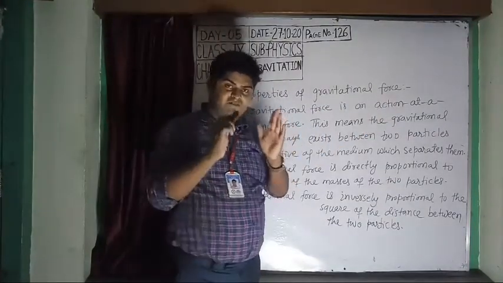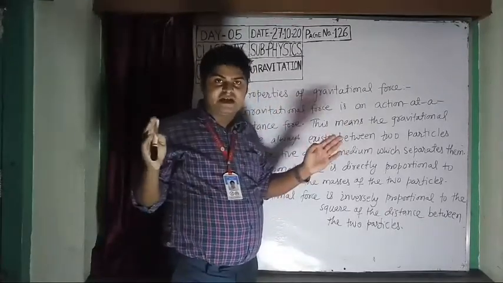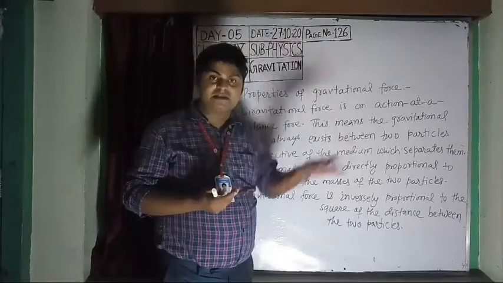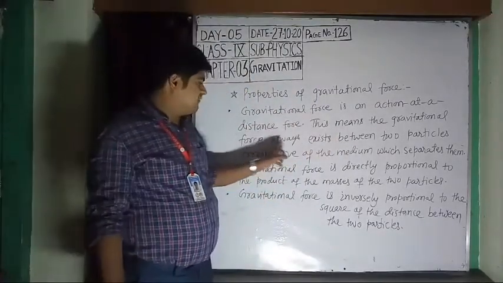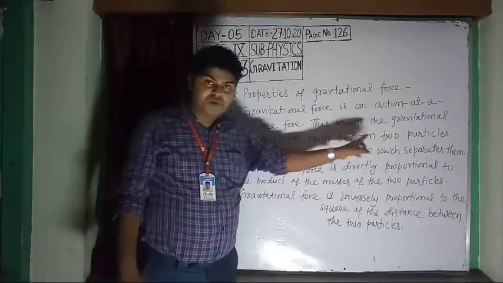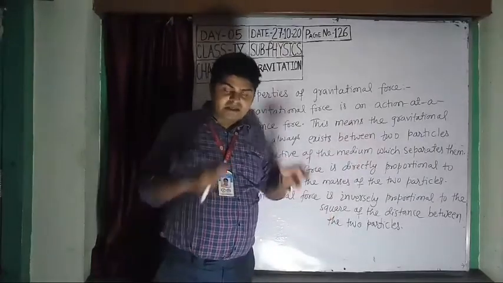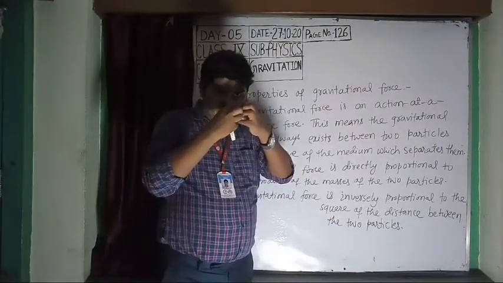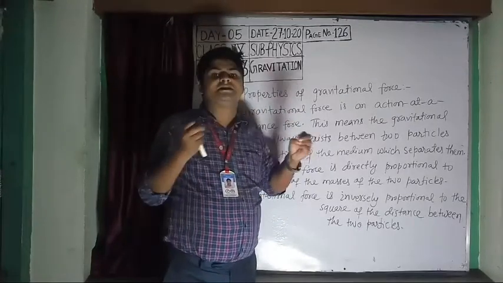That means it is a non-contact force. You have studied this in class 8. This means that the gravitational force always exists between two particles irrespective of the medium which separates them. It always acts across some distance.